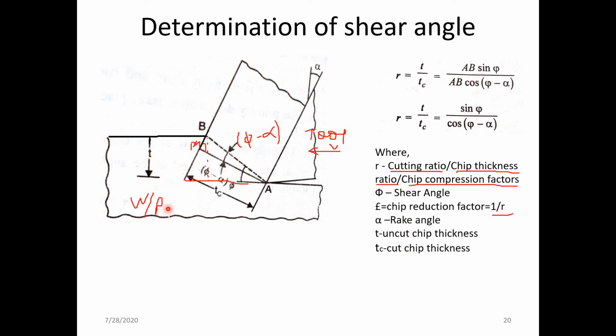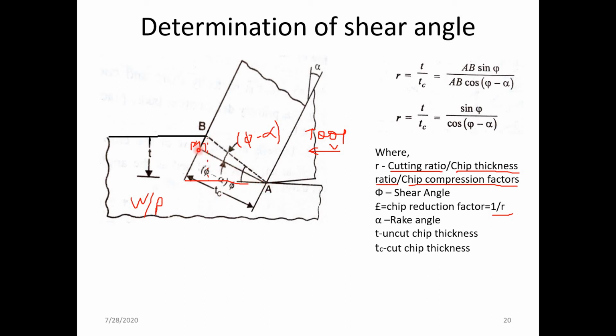So how can we calculate tc? Here we can say this one is the tc. That is the cut chip thickness. Here you can observe this one is the tc. So whatever this tc is, it is nothing but the AM.